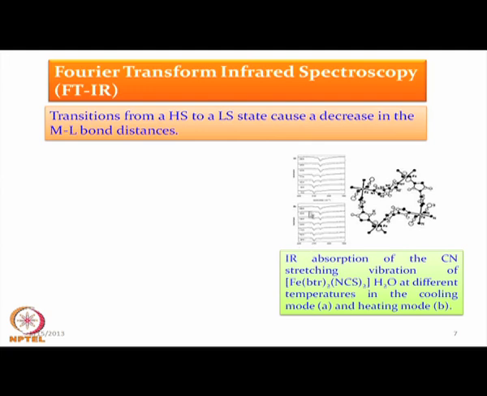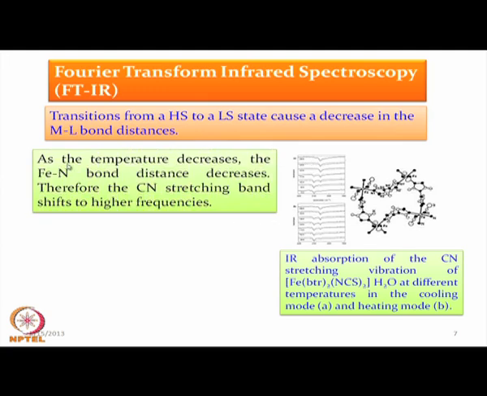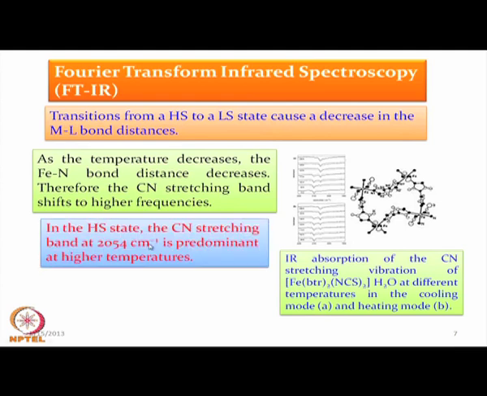As we go for cooling and then come back through the heating mode, it gives rise to the corresponding change in the Fe-N and the CN stretching bands, which shift from one spin state to the other spin state. So, for the high spin state, the CN stretching band at 2054 is predominant at higher temperature. Just now we have seen how we monitored the temperature variation; here also the heating mode and the cooling mode can be monitored for the corresponding stretching frequency for the high spin state as well as for the low spin state. Thank you very much.